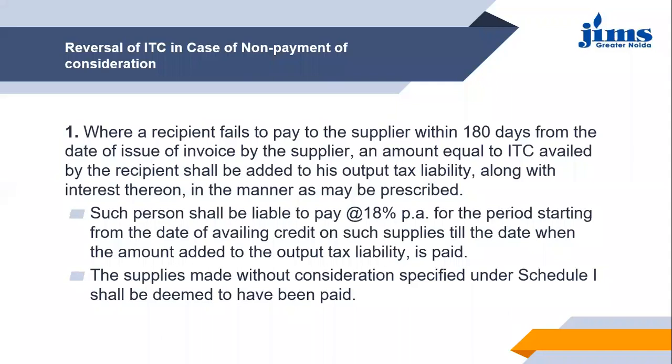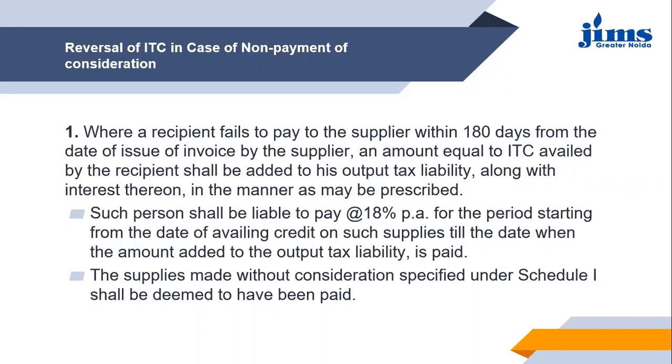So I think now you are clear with it. The whole situation says that the ITC will be reversed if there is non-payment of consideration, which simply means that if the recipient fails to make the payment to the supplier within 180 days from the date of issue of the invoice by the supplier, and the recipient has already availed the credit of ITC on the supplies, then that ITC benefit will be reversed and added back to the output tax liability of the recipient.